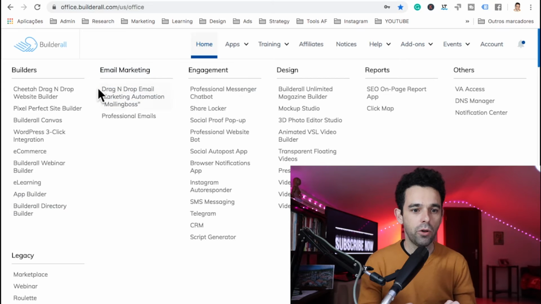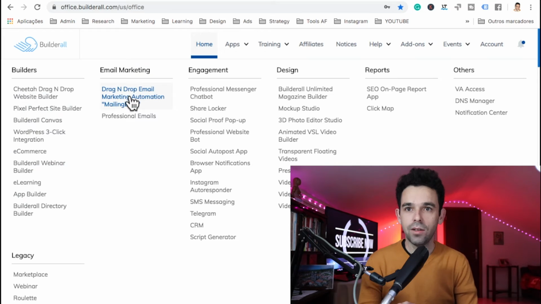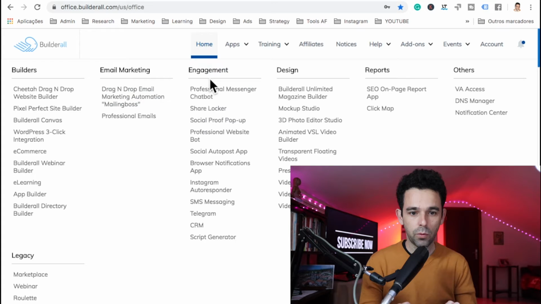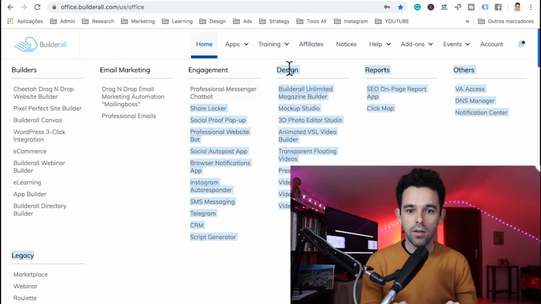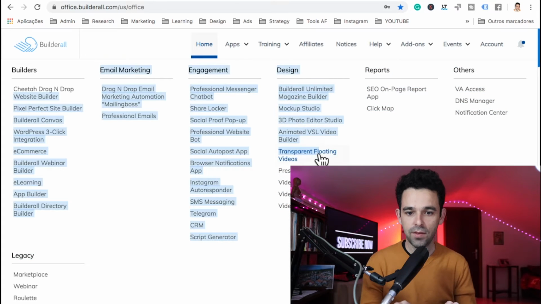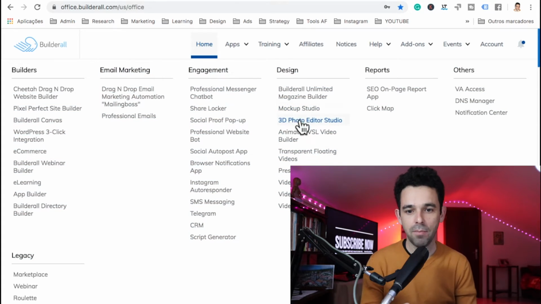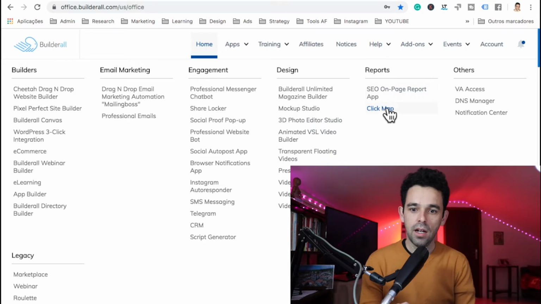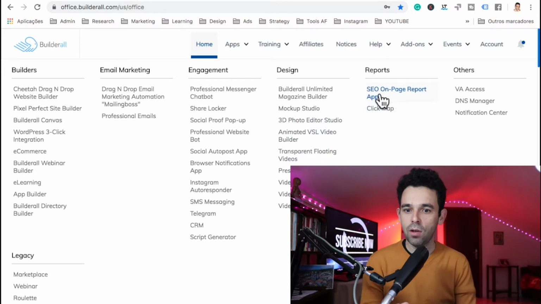The email marketing, where you have email autoresponder, and that's where I use all my emails. I have unlimited quota, and the open rate of Builderall is so high. Anyways, you have engagement software to engage people on your website. You have design to do all kinds of designs within Builderall, so you can animate videos and images. You have reports where you can click map to track where people click throughout the site.